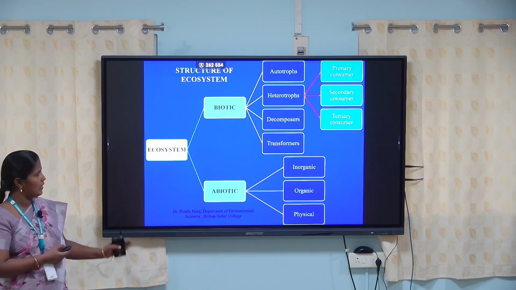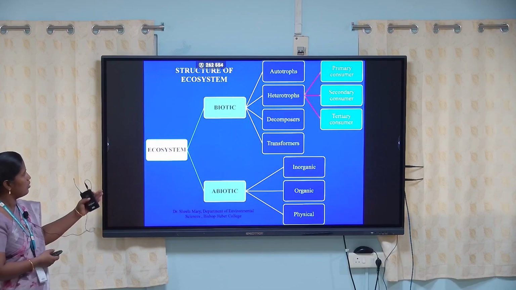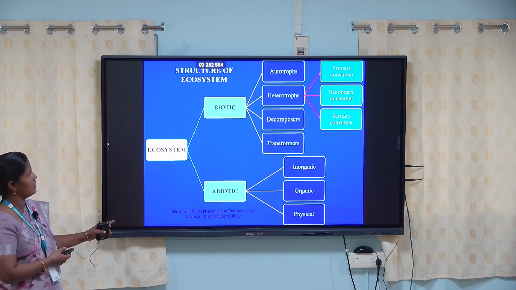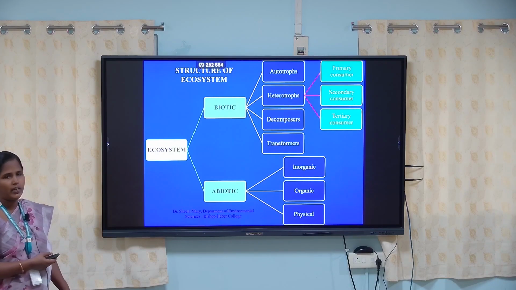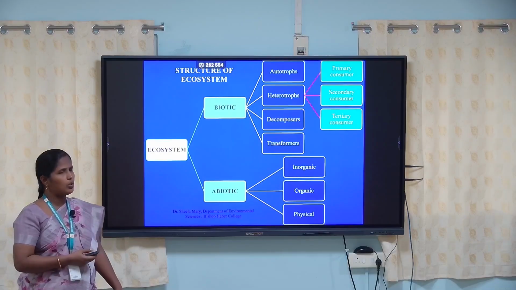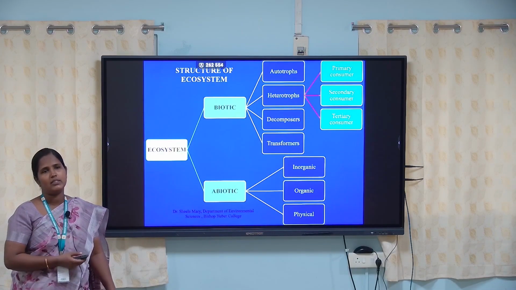This slide shows the overall structure of the ecosystem. The biotic and abiotic components are very important in the ecological system. What are the biotic components in the ecosystem? Autotrophs, heterotrophs, decomposers and transformers. Autotrophs are the plants.